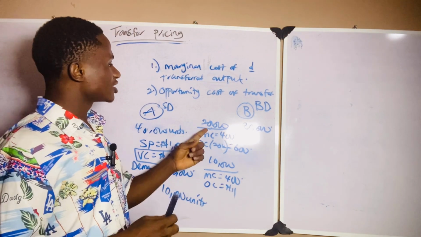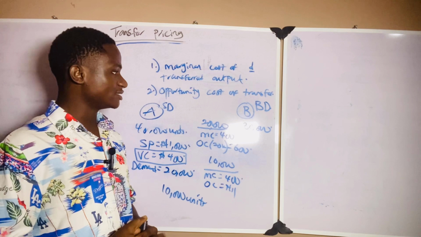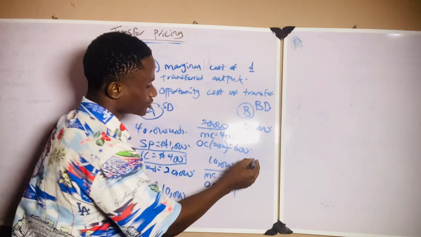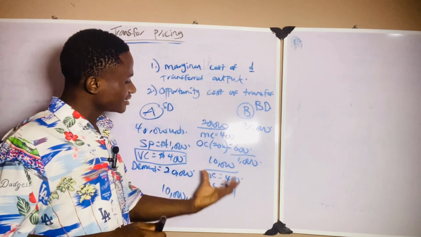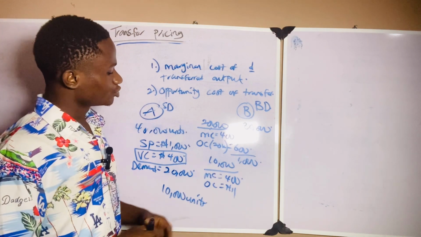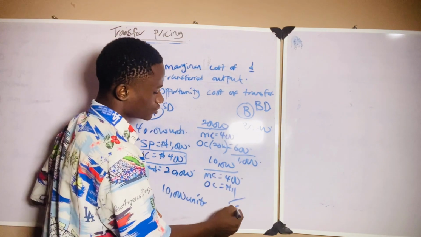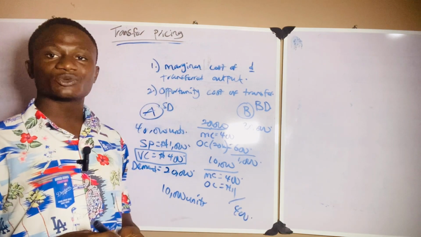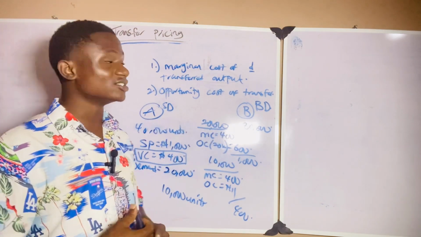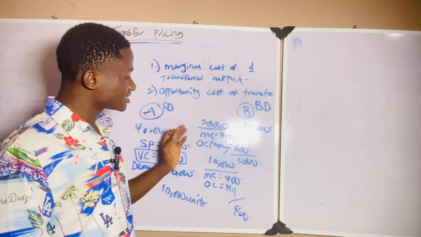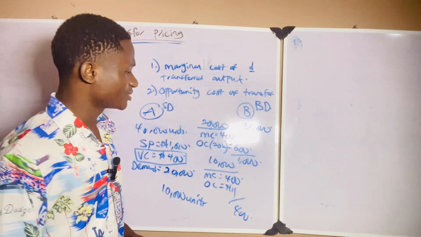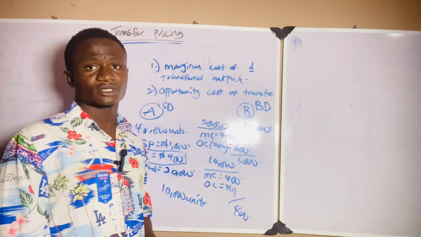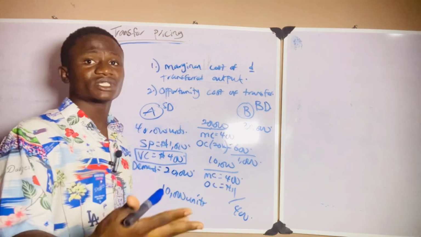So the first 20,000 units that division B will be buying will be sold for 1,000 naira per unit. And the last 10,000 units that division B will be buying will be sold for 400 naira each. So please note, I've explained the concept of transfer pricing in just a few minutes. This is how we attempt questions on transfer pricing. Let's take a question on transfer pricing and see how we can put all this to work. And in our subsequent videos, we take more technical questions.